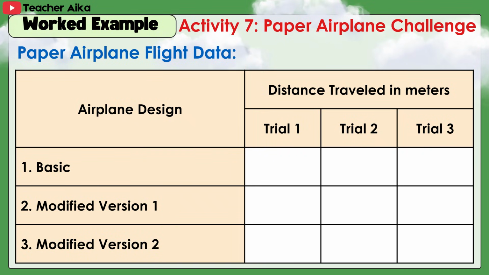Paper airplane flight data. Basic, modified version 1, modified version 2. Distance traveled in meters, trial 1, trial 2, and trial 3.